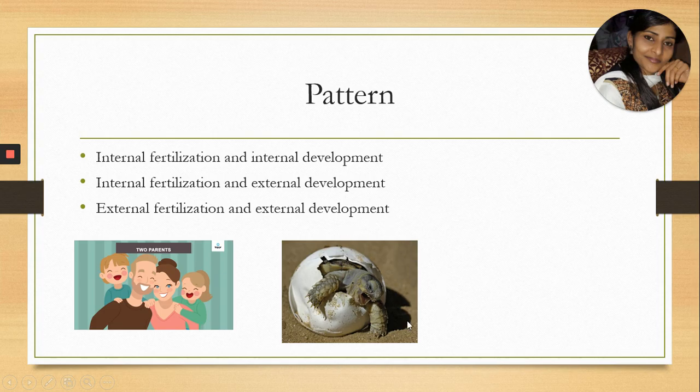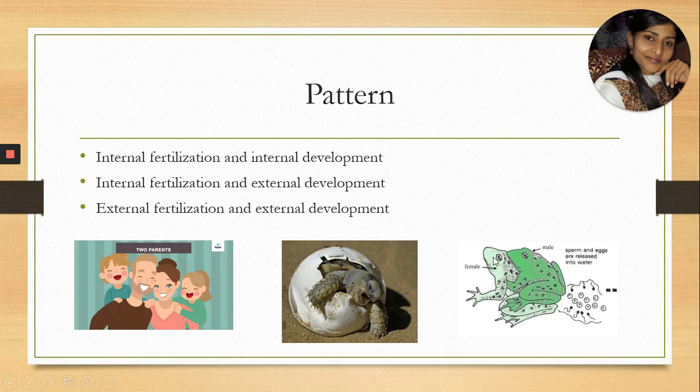Inside that calcareous shell, the zygote undergoes the differentiation process, and that leads to the development of a new individual. So here fertilization takes place inside the organism's body, but the developmental process occurs outside the body. That is why that pattern is called internal fertilization and external development.